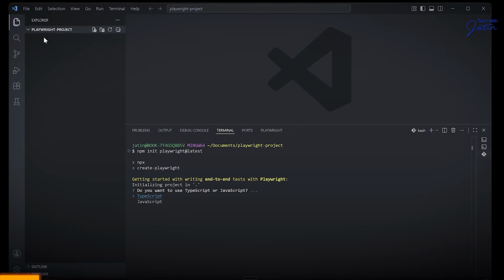So inside this Playwright project, I want to have Playwright getting installed. But when we are talking about a framework, it is going to have a hell of a lot of things, right? You have your test folders, you have your test data, you are going to have the utility packages, your page classes, your spec files. There are so many things that come into picture.